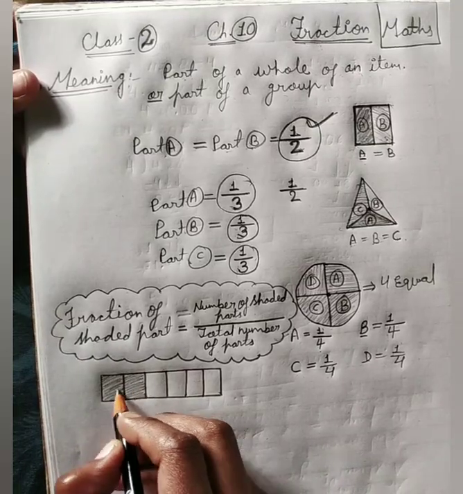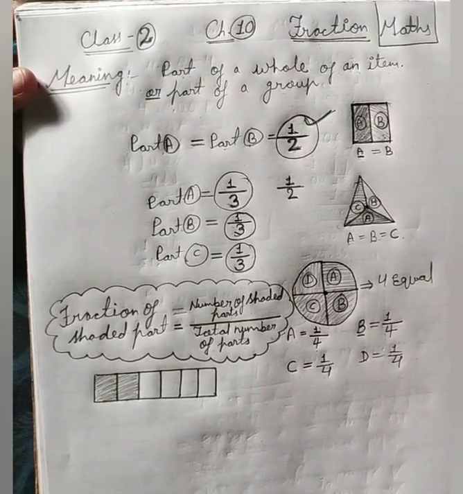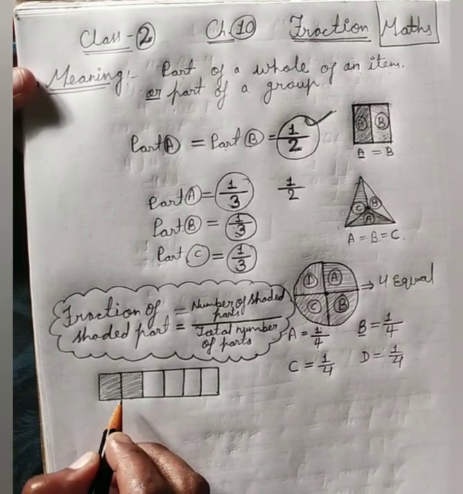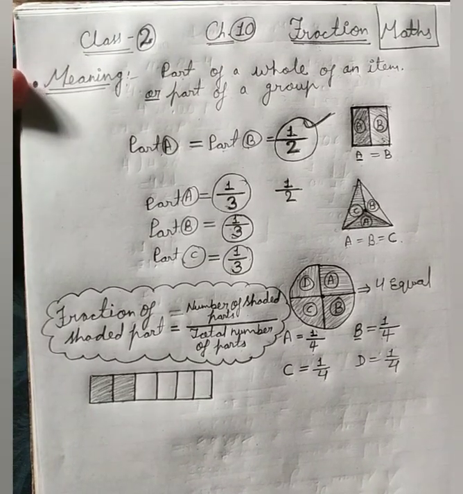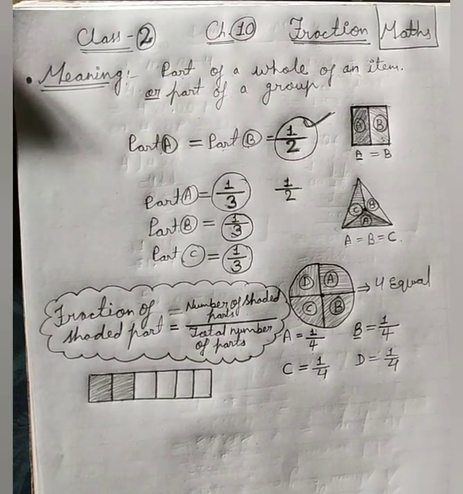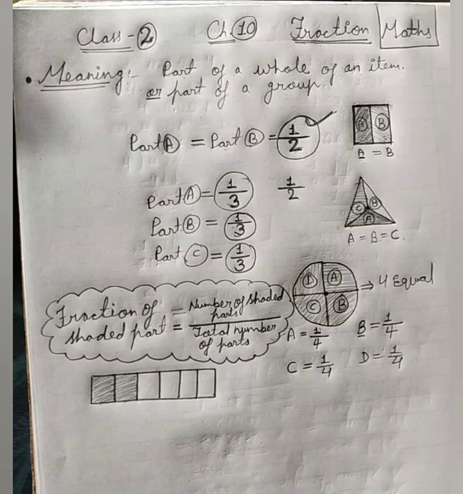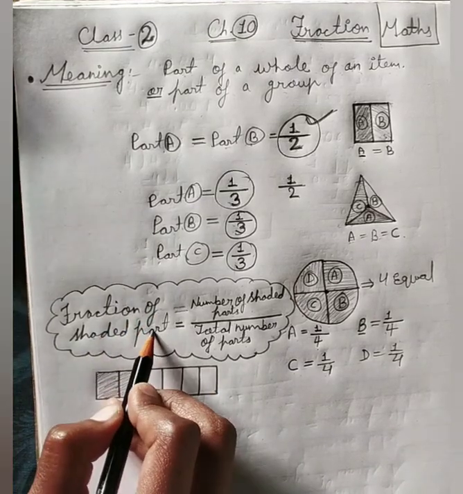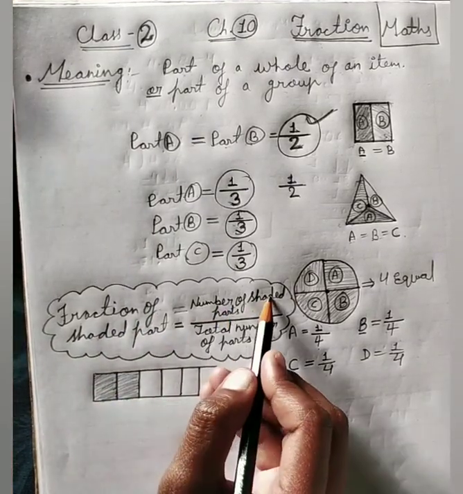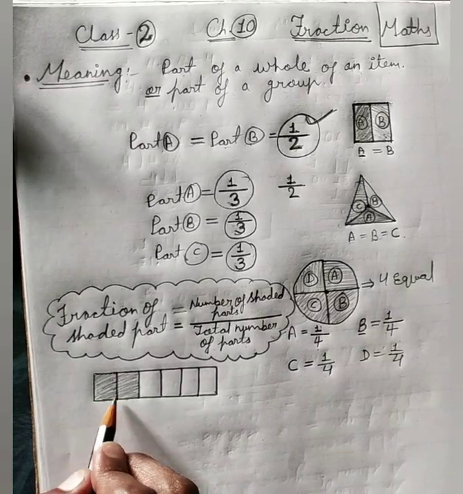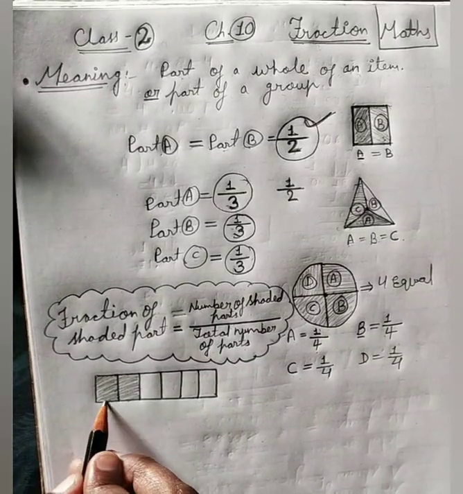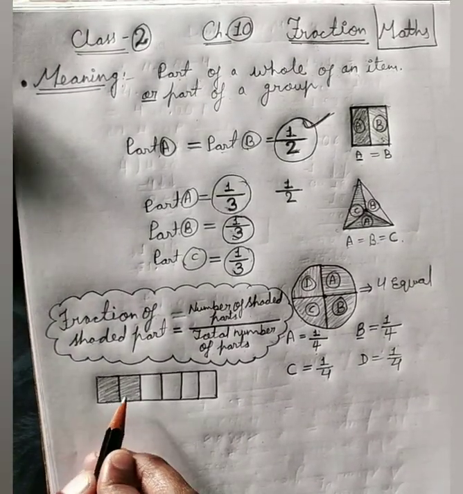Okay, now if I ask what is the fraction of these shaded parts, what is your answer? Recently we learnt that fraction of shaded part is equal to number of shaded parts. How many parts are shaded here? 1 and 2.